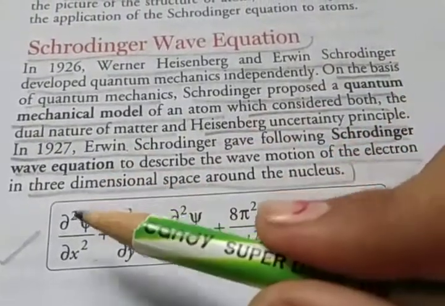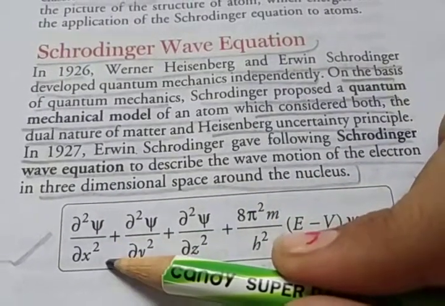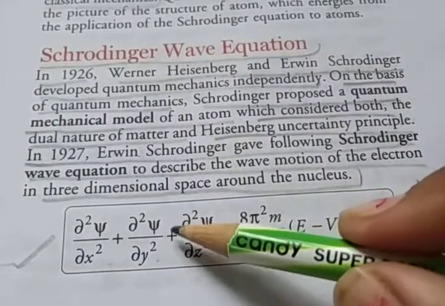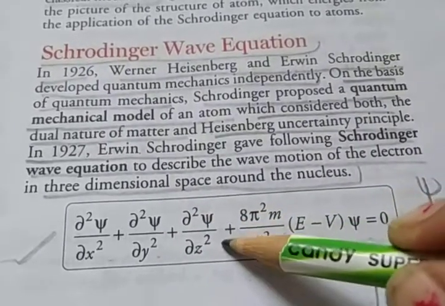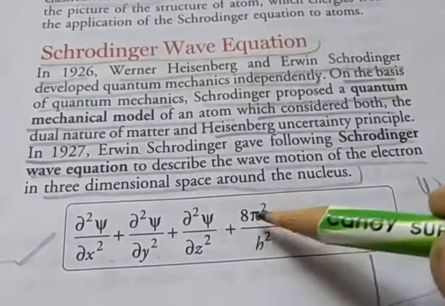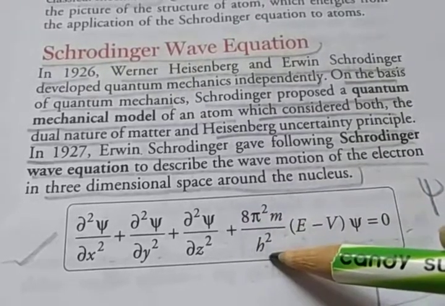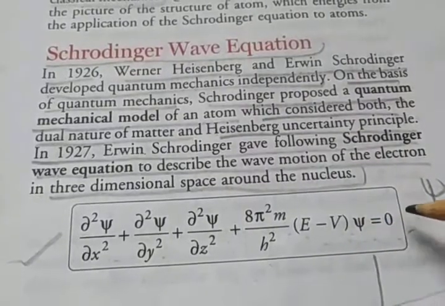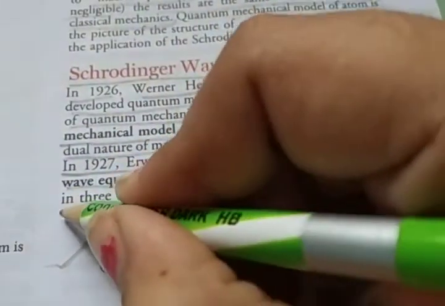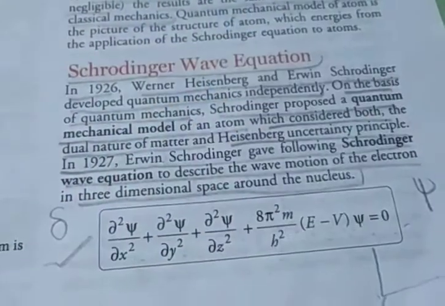Again I say, delta square psi divided by delta x square, plus delta square psi upon delta y square, plus delta square psi divided by delta z square, plus 8 pi square m divided by h square, in bracket, E minus V, bracket close, psi is equal to 0. And delta, your choice, you can draw this way also.